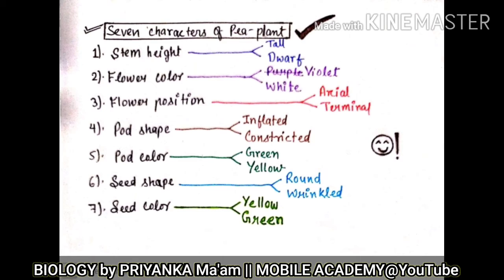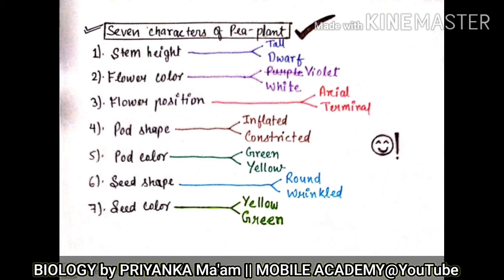The third characteristic is flower position. Where is the flower located on the plant of the pea? If the flower is located on the top, at the tip of that particular pea plant, then the flower position is termed to be axial. And if it is borne on the side branches, then it is termed to be terminal.